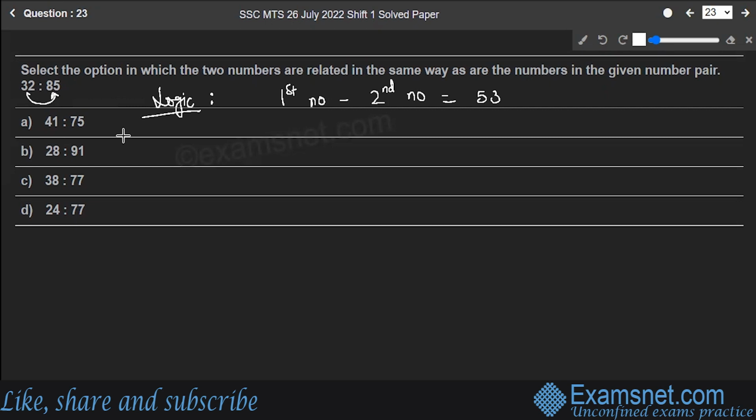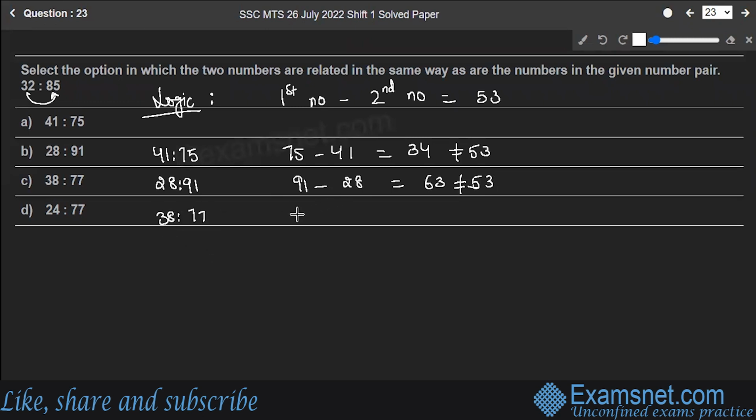Correct. So let's check with the first option, that is 41 is to 75. 75 minus 41 is equal to 34, which is not equal to 53. Second one, 28 is to 91. So 91 minus 28 gives you 63, which is again not equal to 53. Next, 38 is to 77. So 77 minus 38 is equal to 39.